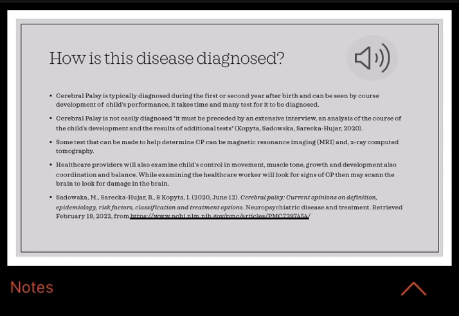Some tests that can be made to help determine CP are magnetic resonance imaging, MRIs, and X-ray computed tomography. Healthcare providers will also examine a child's control in movement, muscle tone, growth, and development, also coordination and balance. While examining, the healthcare worker will look for signs of CP, then may scan the brain to look for damage in the brain.